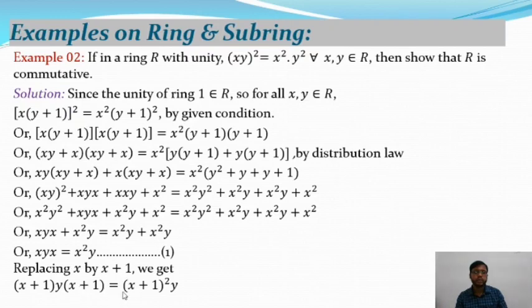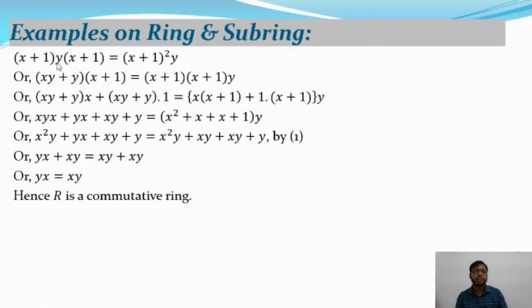Now replacing x by x+1 in equation 1, we get (x+1)y(x+1) equal to (x+1)²y. So from this equation we will get (x+1)y(x+1) equal to (x+1)²y. Again applying the distribution property, from this we will get xy plus y into (x+1), equal to (x+1)(x+1) into y, where (x+1)² is equal to this. After using the distribution law on ring, we will get xy plus yx plus xy plus y into 1.